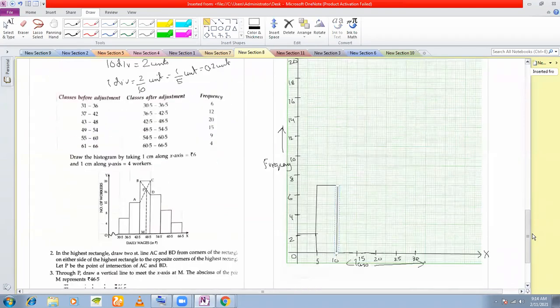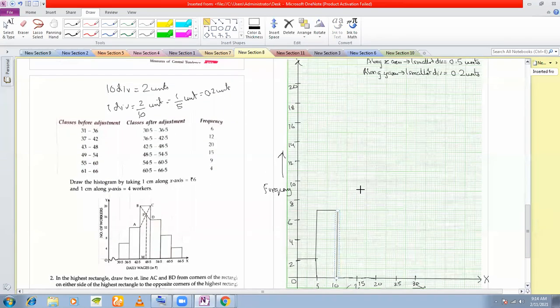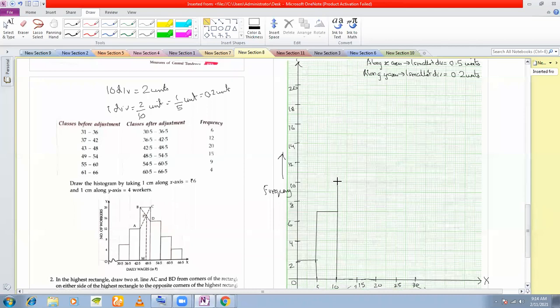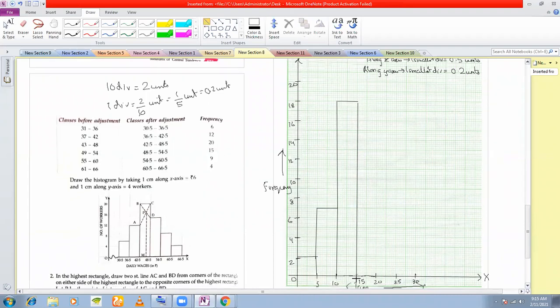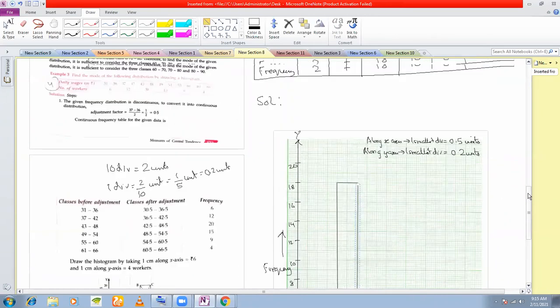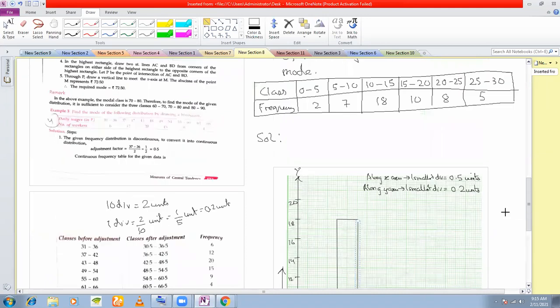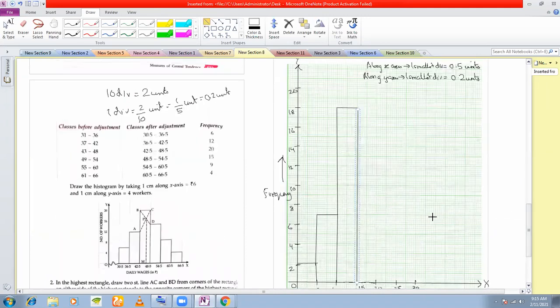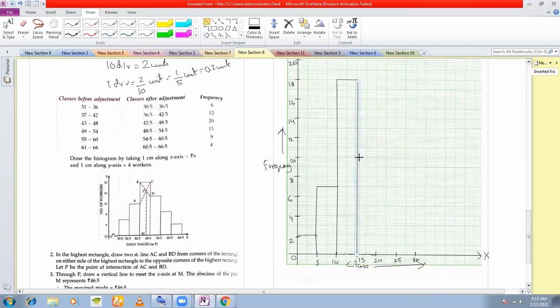And 10 to 15 is 18. Just stretch this line till 18. Okay, this is the rectangle. 15 to 20 is 10. So 15 to 20, this is my 10. So I'll draw a rectangle from here.